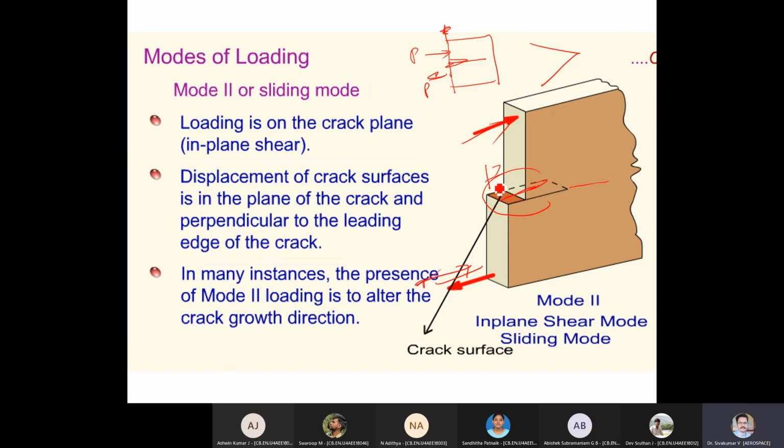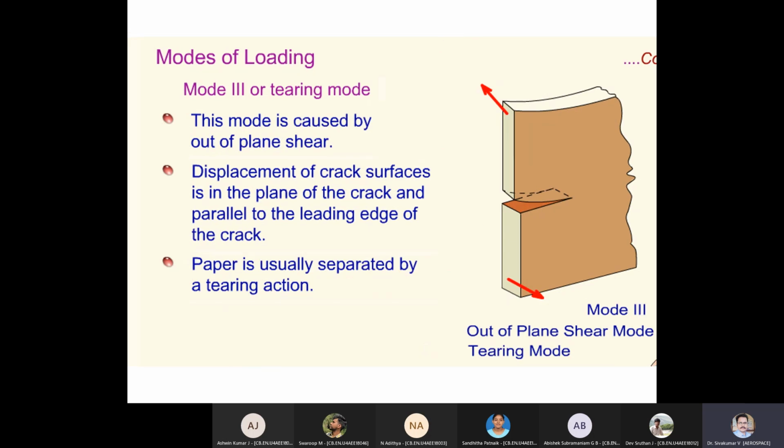When this force is like this, and this force is like this, the surface cannot tolerate these two forces as a couple, so the plane will slip. So this particular crack will grow further in this direction. Earlier, the crack grew in that direction. Now in mode 2, it will grow this way. This is mode 2.